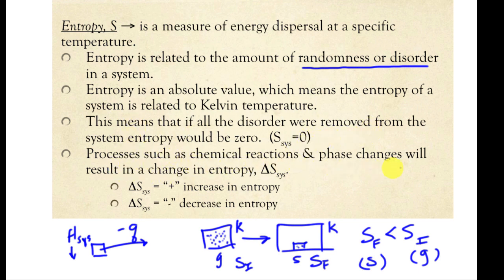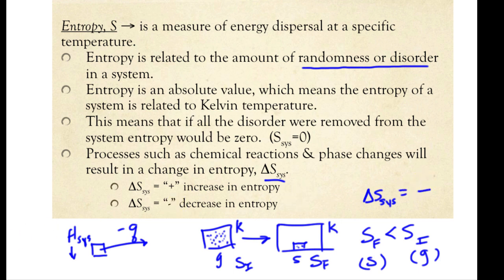So processes such as chemical reactions and phase changes can result in a change in entropy. And that's what I'm looking at over here. We're changing the entropy from the initial state to the final state. For this particular example, we would say the change in entropy for the system. I'm just looking at my system, not the surroundings. It's very important that we know whether we're talking about the system, the surroundings, or the universe, and that's going to come up quite a bit, so be careful with that. My entropy went down because I have less entropy afterwards, so this would have a negative change in entropy. And we're going to look at how to calculate the magnitude of that change.